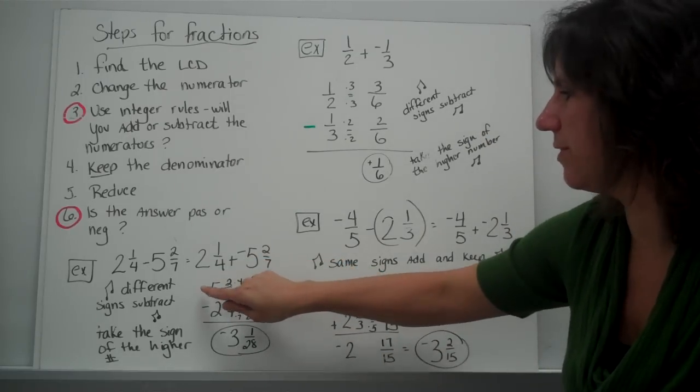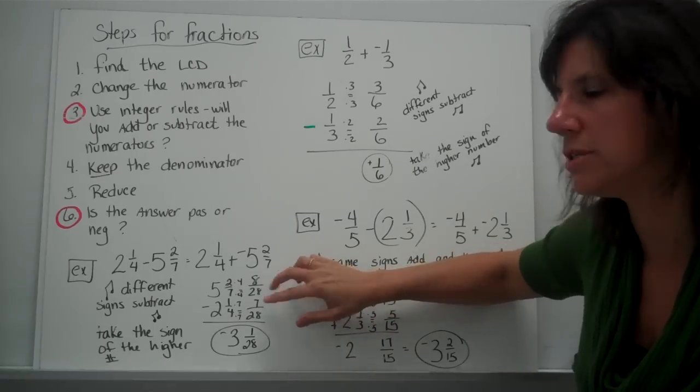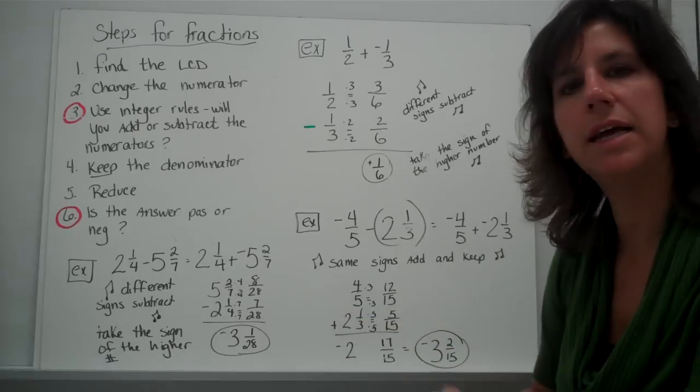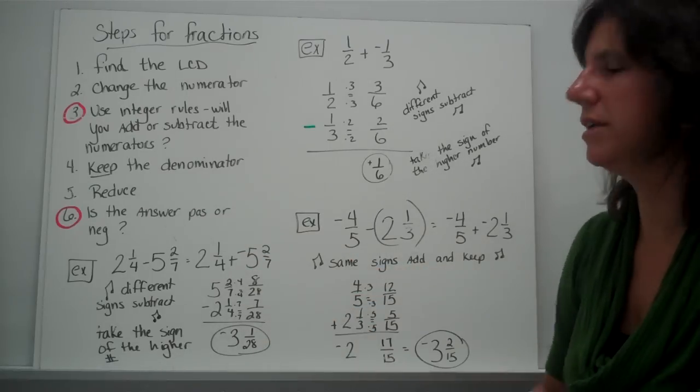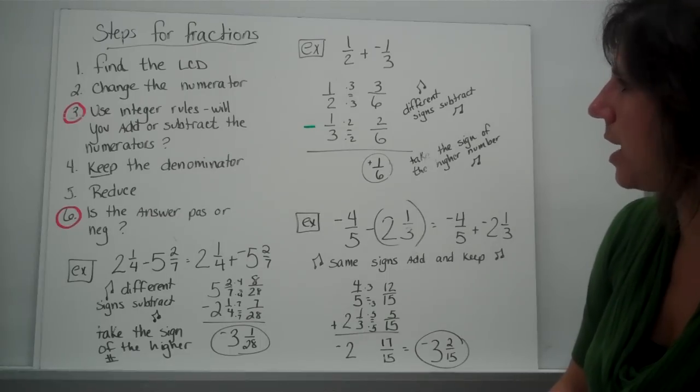So subtract the numbers. So I'm putting the 5 and 2 7s on top. I've got my common denominators, change my numerators, subtract, and then take the sign of the higher number. Higher number is the 5. All right, so we've got -3 and 1/28.